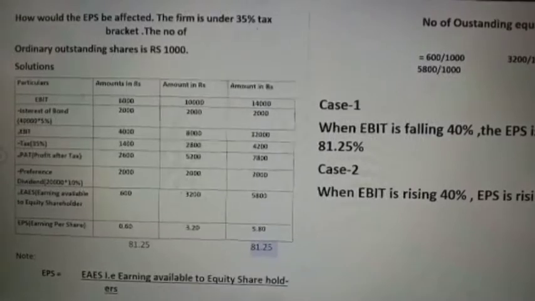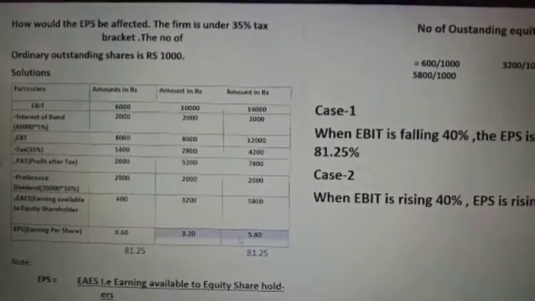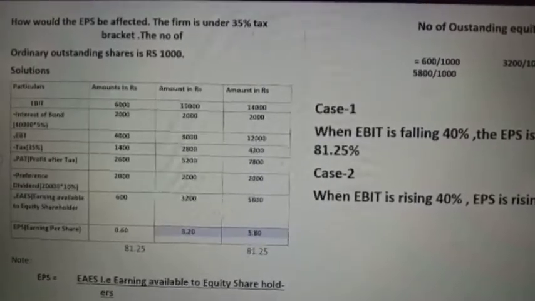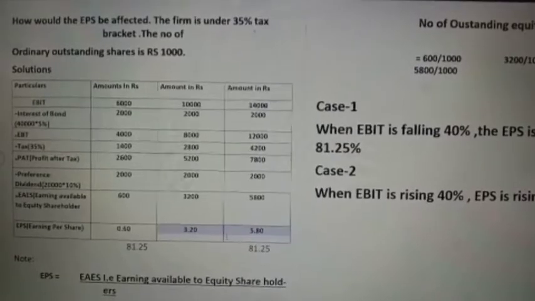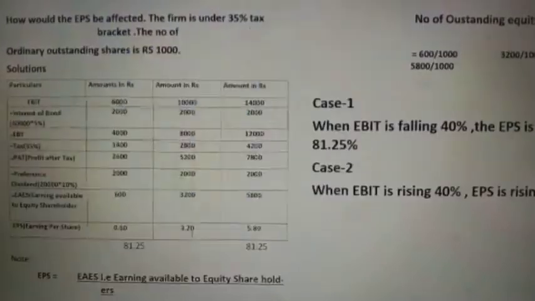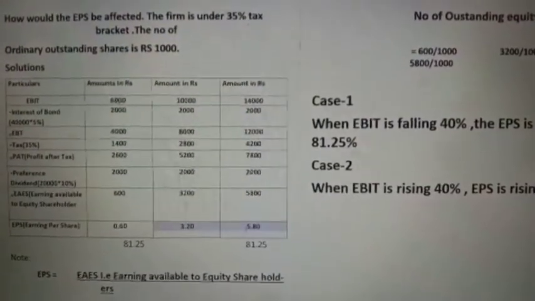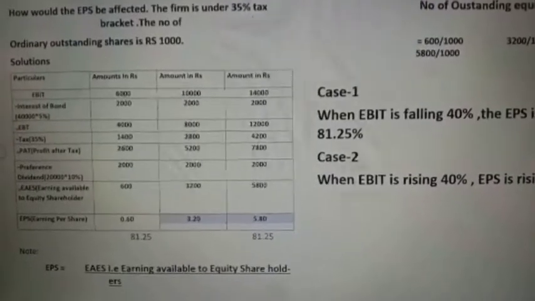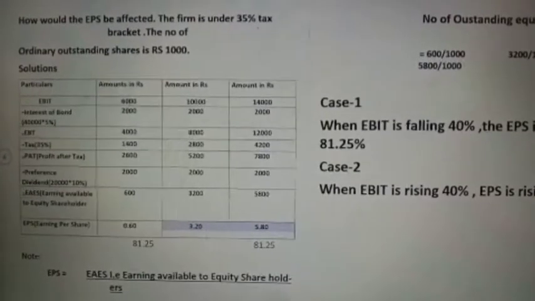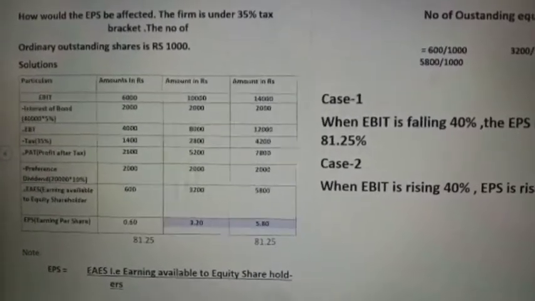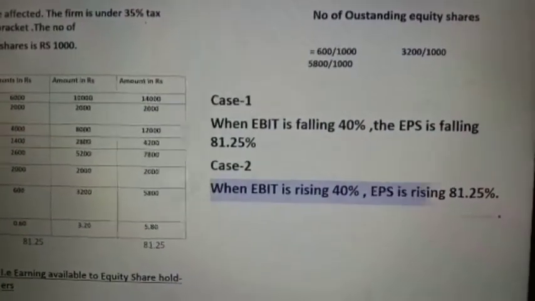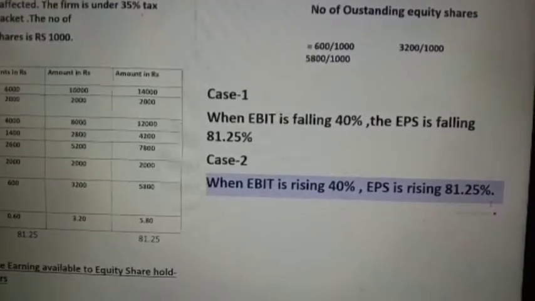This minus this, you can ignore the minus sign, divided by this into 100. Base year minus next year divided by base year into 100. You will get the percentage change. So I have written here: when EBIT is rising 40%, EPS is rising 81.25%.